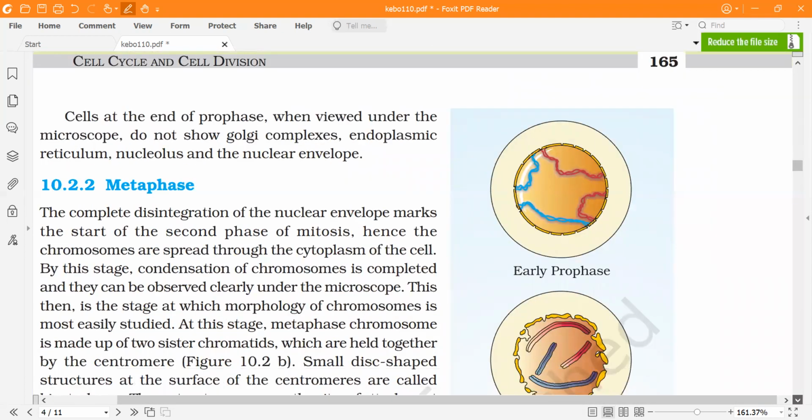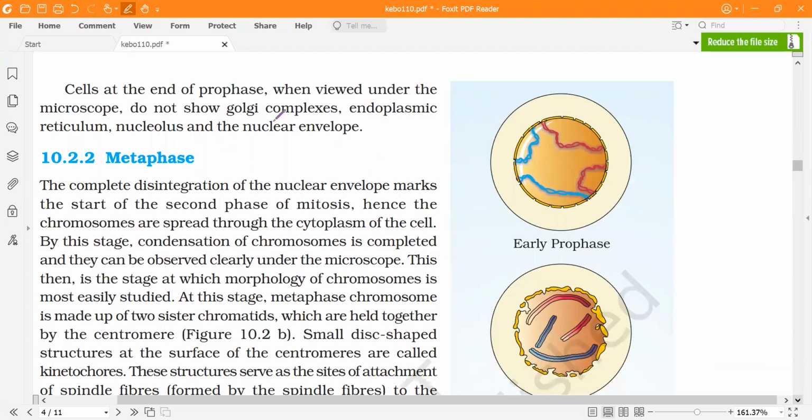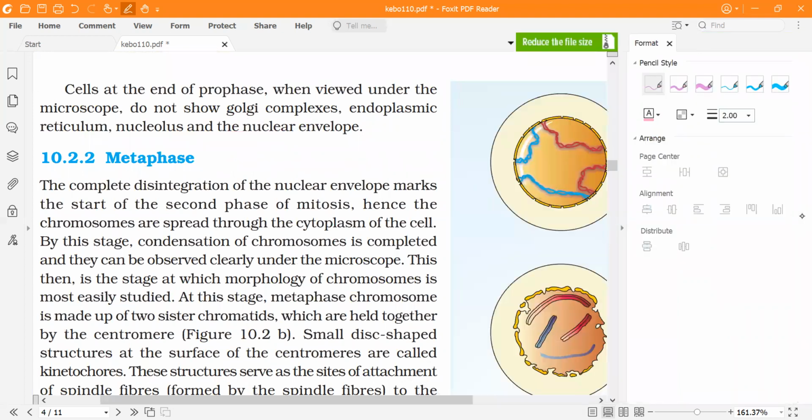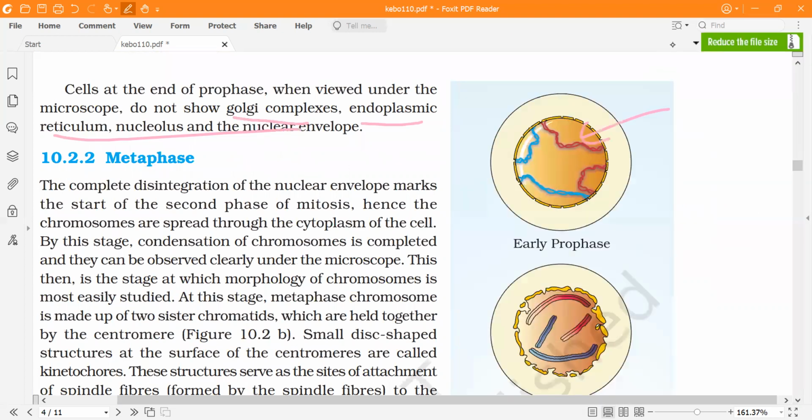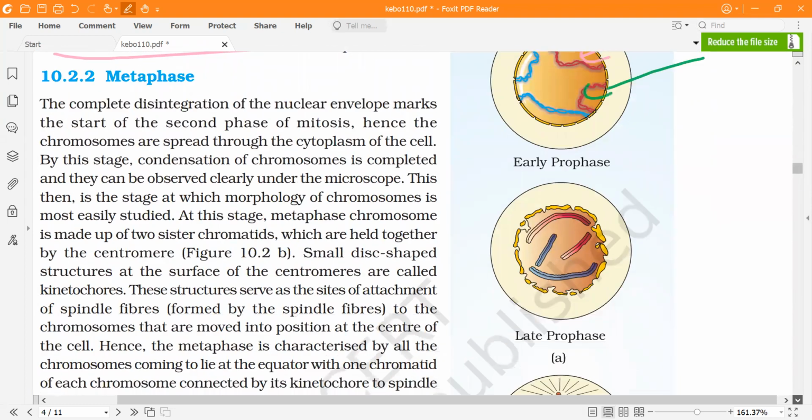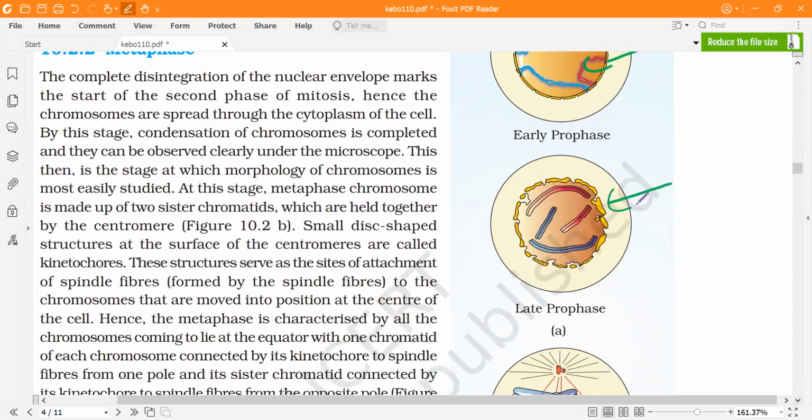Now when you view it under the microscope, the cell organelles will disappear. You can see over here that the chromosomes have started to form. Then the nuclear envelope has broken down. The nuclear envelope is disintegrated, and now you can see the chromosomes. So it is in the late prophase, and all the organelles will disappear.